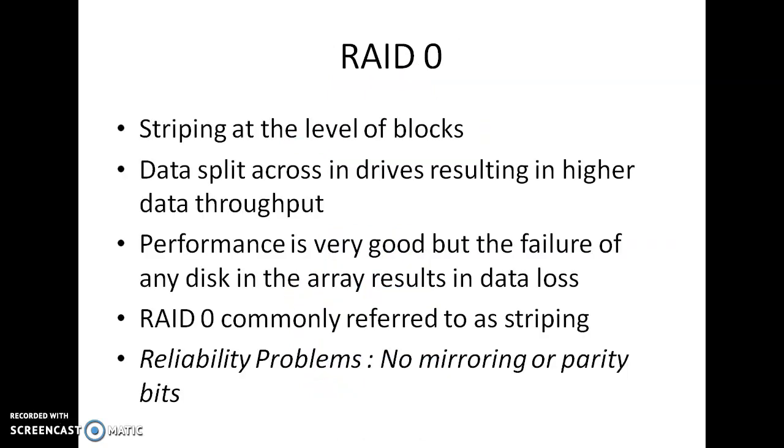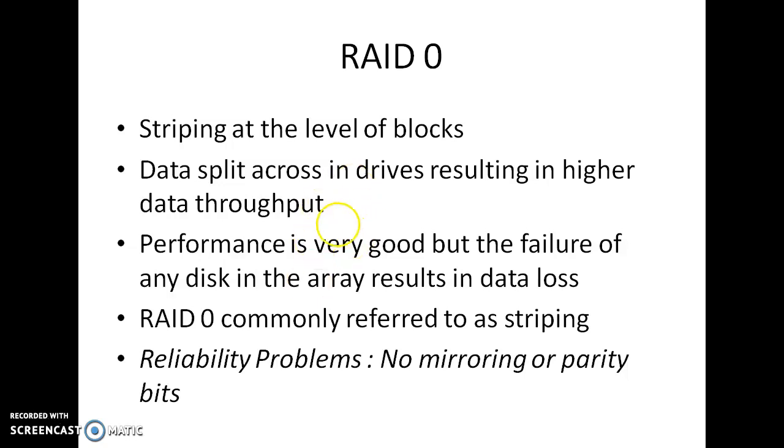Next we can see them one by one. First one is RAID 0. In RAID 0 the disk arrays are striped at the level of blocks, so we can call it block-level striping, but without any redundancy. We are splitting our data using a block-level striping method, but there is no redundancy, that is, we don't copy the data of any disk to any other disk. If you have data in disk 1, disk 2, disk 3, there is no copy here. So if any disk failure causes data loss, we can't retrieve that particular data.